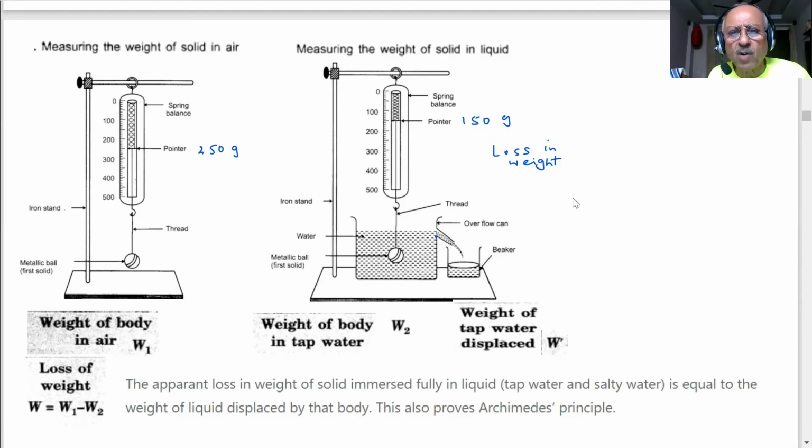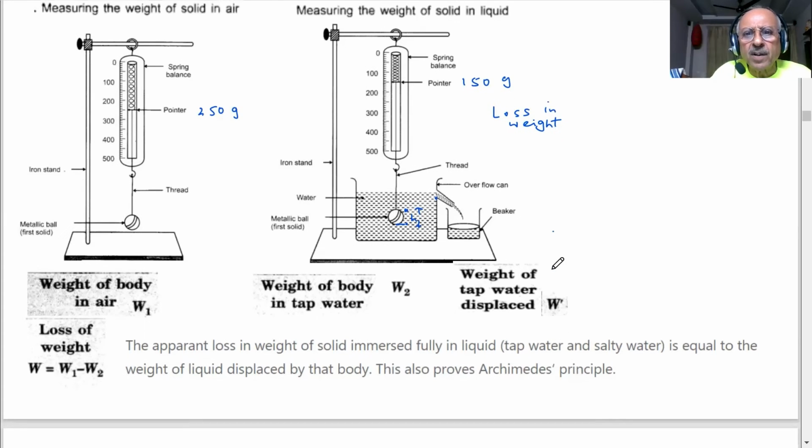The weight is acting downward and the buoyancy is acting upward, because if we take any two points above and below, then you know there is a pressure difference, depending on the height of this column. This pressure is more than this pressure, because the depth is more. So it is pushing the ball upward. So we say the apparent loss in weight of the solid immersed in tap water is equal to, student.